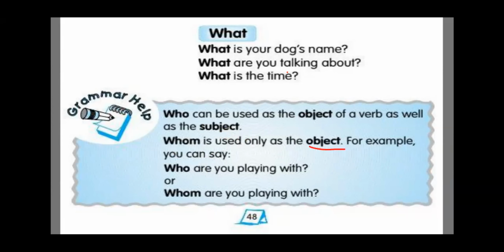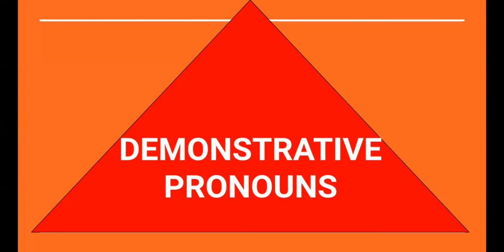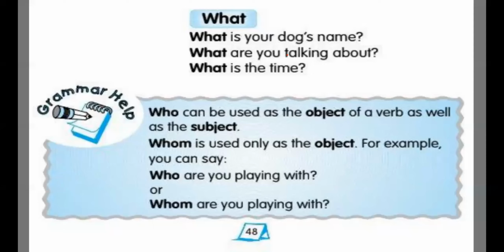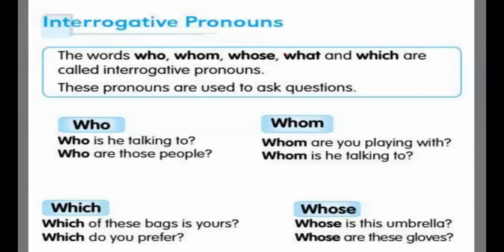Okay, so have you understood? Who can be used as subject also, an object of the verb also. But whom is used only as object, not as subject. So all of you are clear with this? Interrogative pronouns? Yes, ma'am. Sister Farhat, read this. Yes, ma'am.